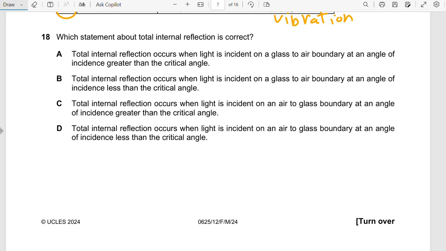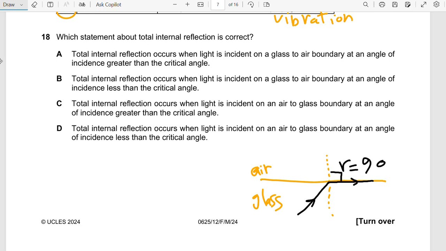Let me draw a boundary between two mediums, for example air and glass, and the normal. The critical angle is when I have an incident angle and it refracts exactly along the surface. It means the refraction angle equals 90, so this incident angle is critical.